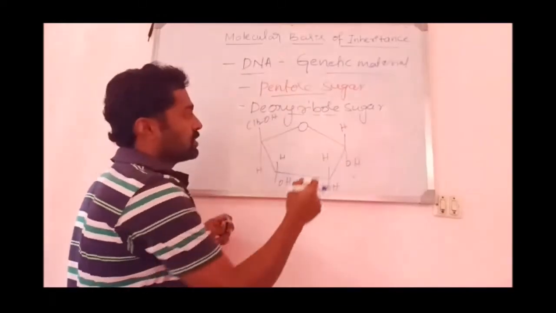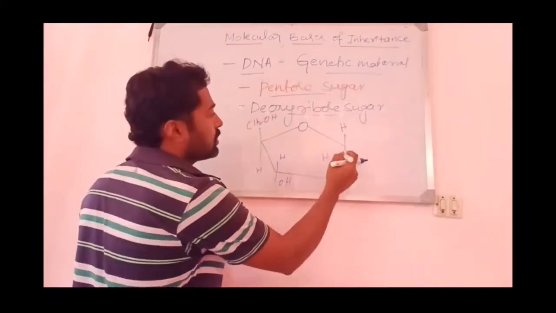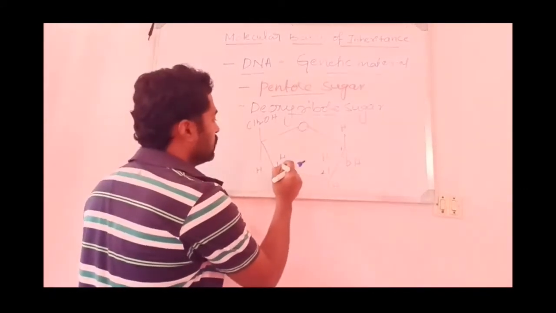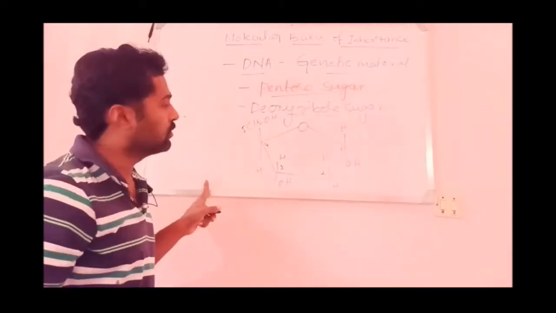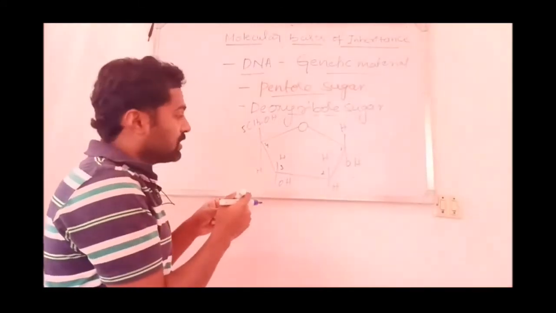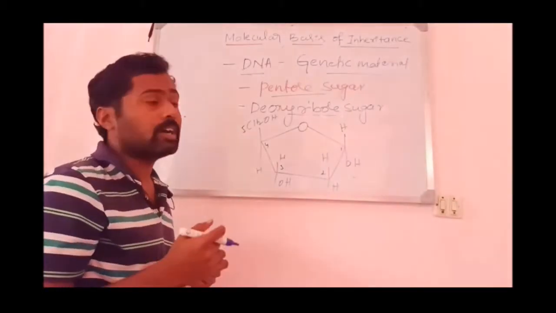This is a pentose sugar, that is deoxyribose sugar, where 5 carbons can be seen here: 1, 2, 3, 4, and this one is 5. So this is regarded as deoxyribose.